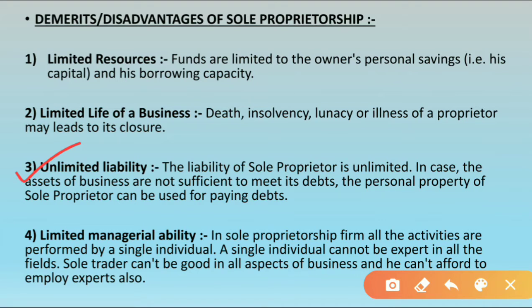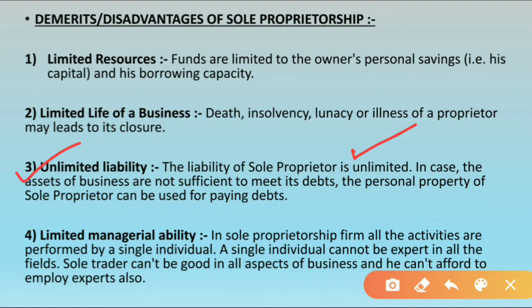As we have studied in the previous topic also, in the features of sole proprietorship, unlimited liability means the sole proprietor has unlimited liability. Unlimited liability means what? The liability of the sole proprietor is unlimited. They have unlimited liability in case the assets of the business are not sufficient to meet its debts. The personal property of the sole proprietor can be used for paying debts.